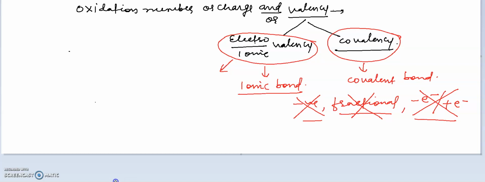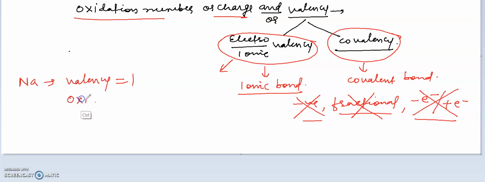What about oxidation number or charge? If you take one example, sodium: the valency of sodium is 1. What about the oxidation number or charge of sodium? That is plus 1. Valency can never be plus 1 or minus 1; it is simply 1. What about oxygen?